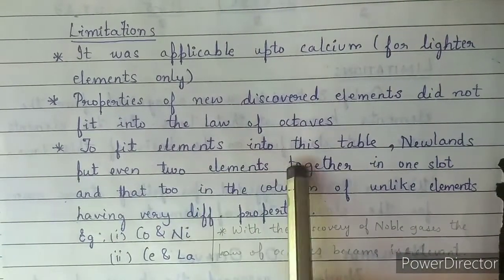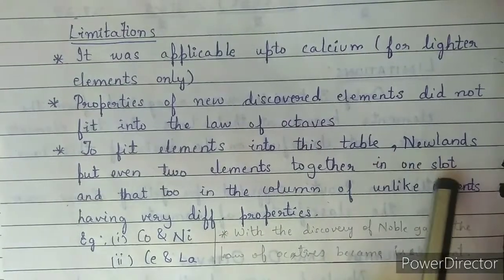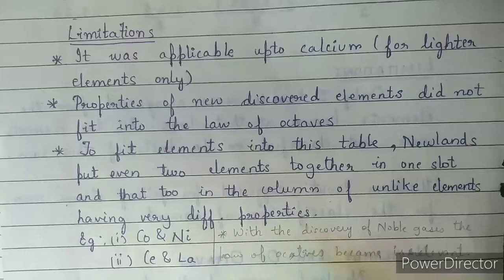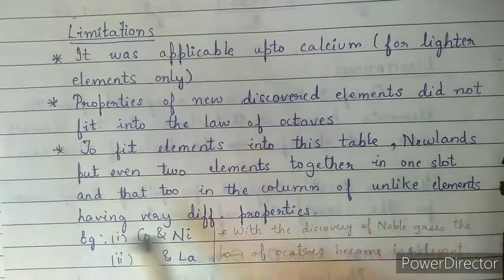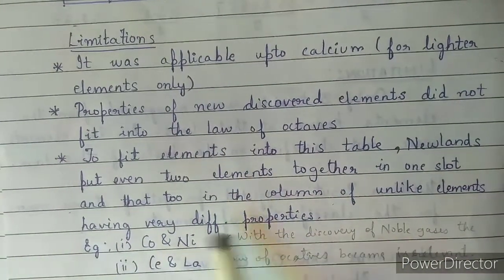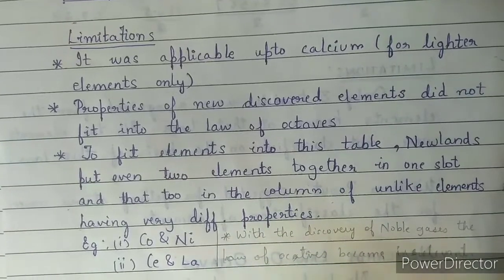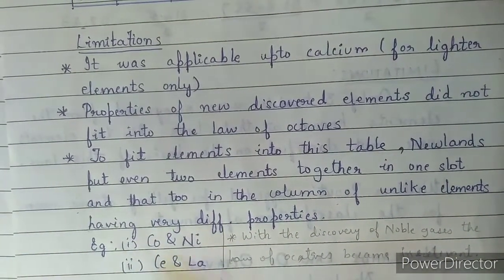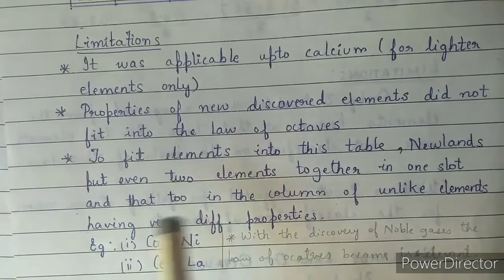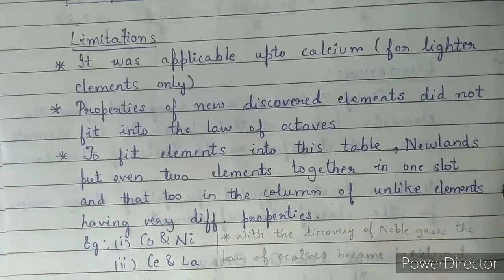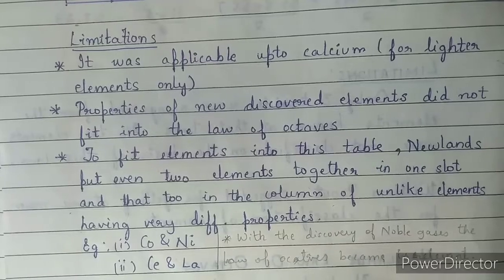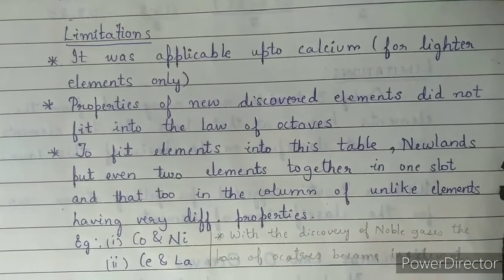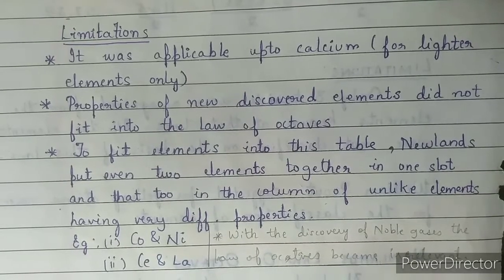To fit elements into this table, Newland put even 2 elements together in one slot. What he has done, just to make this law satisfied, he has put these 2 or 3 elements in the same slot. For example, cobalt and nickel, or selenium and lanthanum. And one more thing is, with the discovery of the noble gas, the law of octaves became invalid, irrelevant. These noble gases won't fit in this box at all.